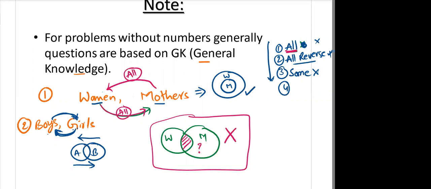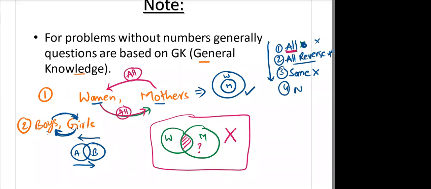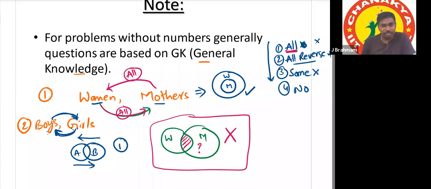Now tell me, no boy is girl, correct? Yes, sir. So we have to check no boy is girl. That is automatic. Yes or no? So no boy is a girl means suppose this is boy and this is girl. There is no intersection between boy and girl. So in this direction also no boy is girl, and in this direction also it will be the same: no girl is boy. So the diagram is this one, not this one.